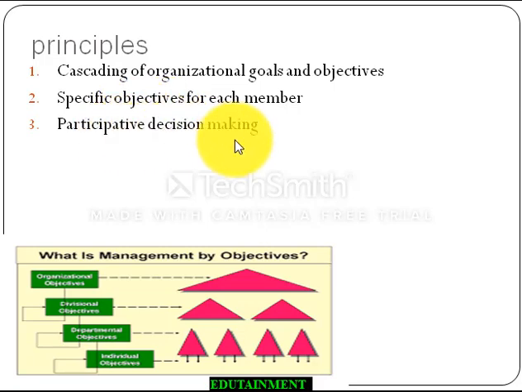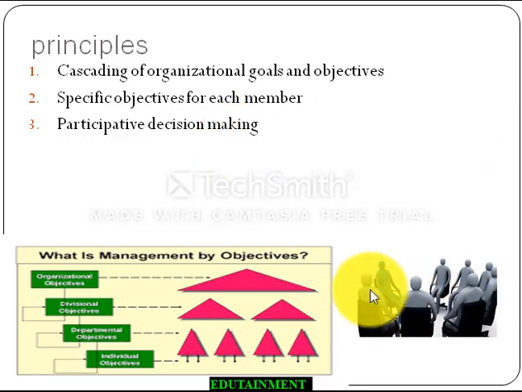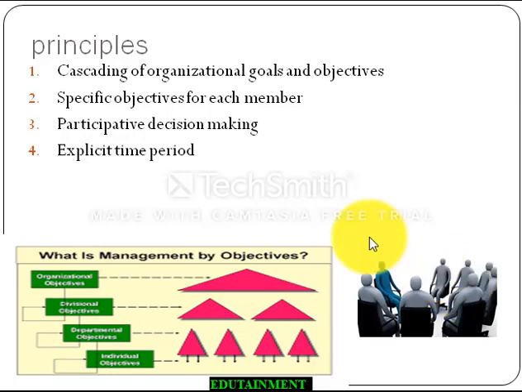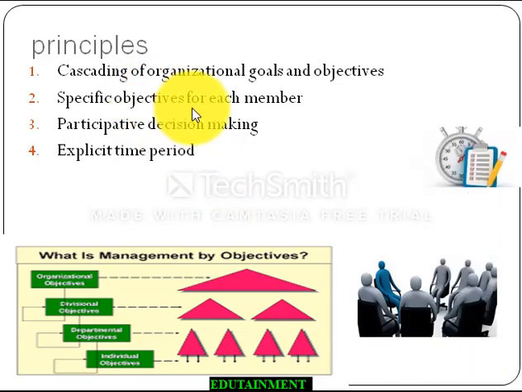It is participative decision making. We are learning from the very beginning that management by objective aims at sitting together and making a decision together. There is an explicit time limit, as is given in SMART goals, where T stands for time specific. There is an objective for every member as well as a time period fixed for this. And what you have to keep in mind is that the time has to be reasonable. They need to have reasonable time and resources in order to complete the goal.